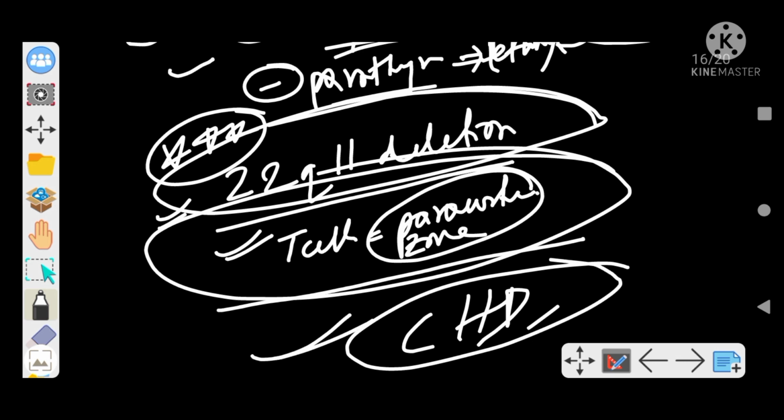So remember these points, and this concludes your DiGeorge syndrome, which is a very, very important topic, right?